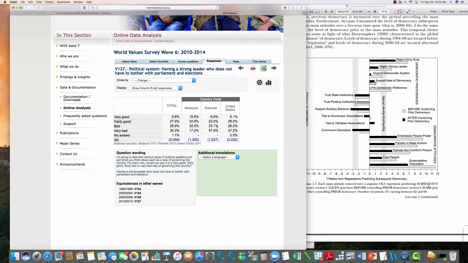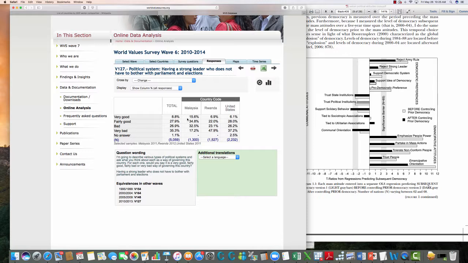Notice Rwanda, they actually, shockingly, higher number of people than the United States said that's bad or very bad to have a strong leader who doesn't have to bother with elections and parliament. And very few people said it was good. But then you go over to Malaysia, and actually almost a majority of Malaysians said that it's very good or good to have a strong leader who doesn't have to bother with elections.